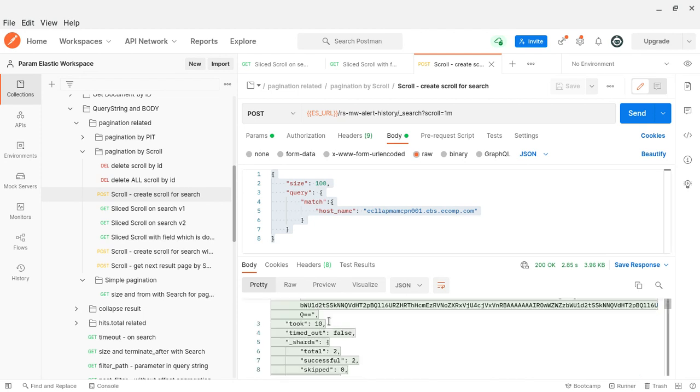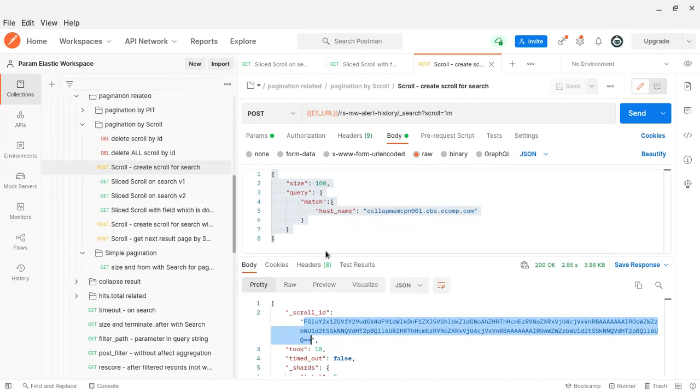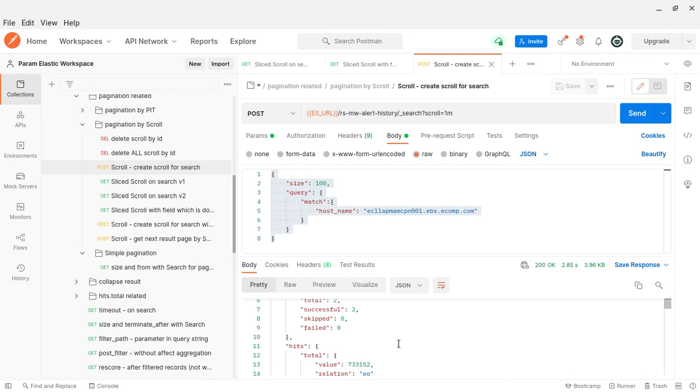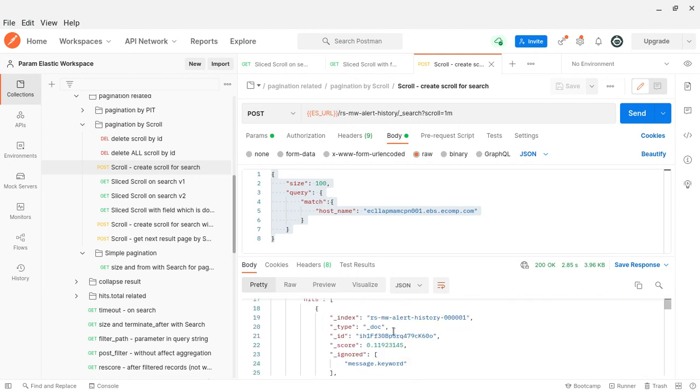So here I am getting the scroll ID. Using that scroll ID, I can go for further search. So how are we specifying that next? It is based on the total value.